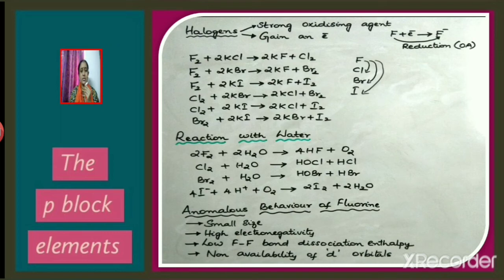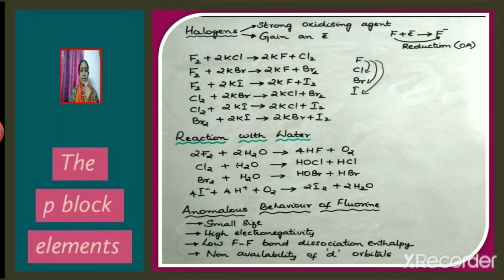Let us now discuss the reaction of halogens with water. Fluorine reacts with water to give HF and oxygen, whereas chlorine reacts with water to give hypochlorous acid, HOCl, and HCl. Bromine reacts with water to give hypobromous acid, HOBr, and HBr. I- reacts with H+ in the presence of oxygen to give iodine and water.